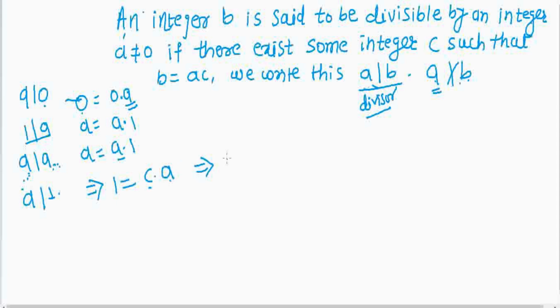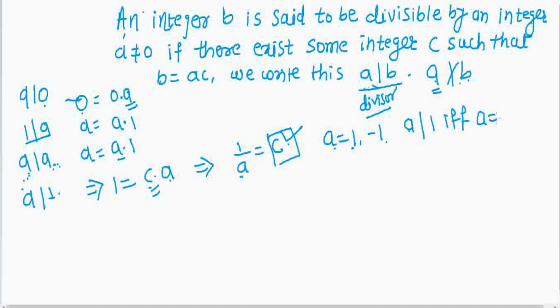But c must be an integer, so 1 divided by a equals c is an integer only if a is equal to 1 or a is equal to minus 1. Therefore any integer a is a divisor of 1 if and only if a is equal to plus or minus 1.